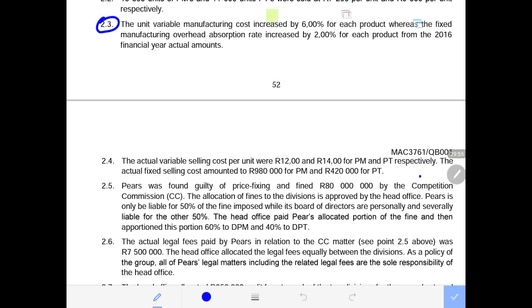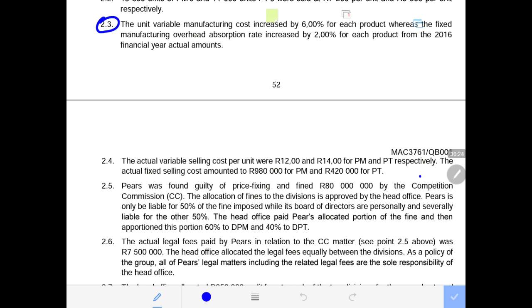2.4 says that the actual variable selling cost per unit is 12 Rand per unit for the PEARS mobile and 14 Rand per unit for the PEARS tablet respectively. So now they give us other variable costs that are non-production related, which will appear in the income statement, or will be used in the calculation of the contribution if contribution will be required.